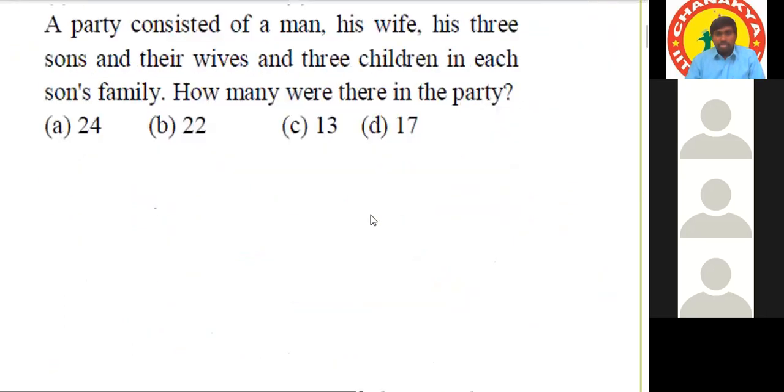Do one more question in the same way. Answer this. A party consisted of a man, his wife, his 3 sons and their wives, 3 children in each son's family. How many were there in the party? Total, how many are there in the party?